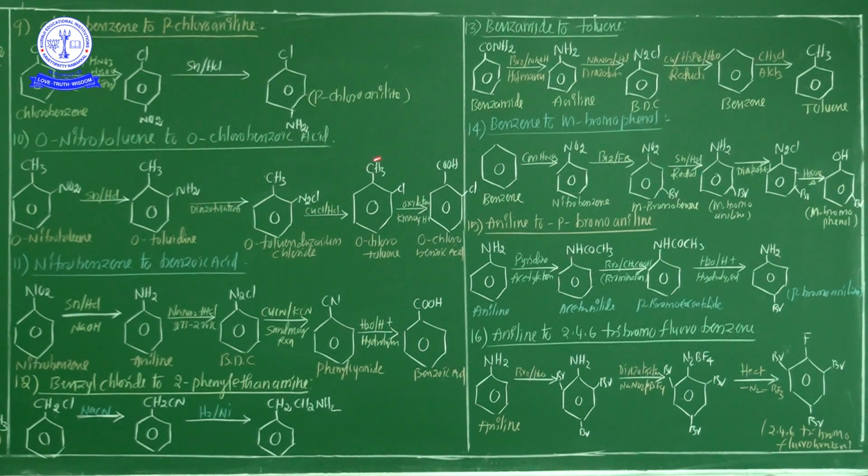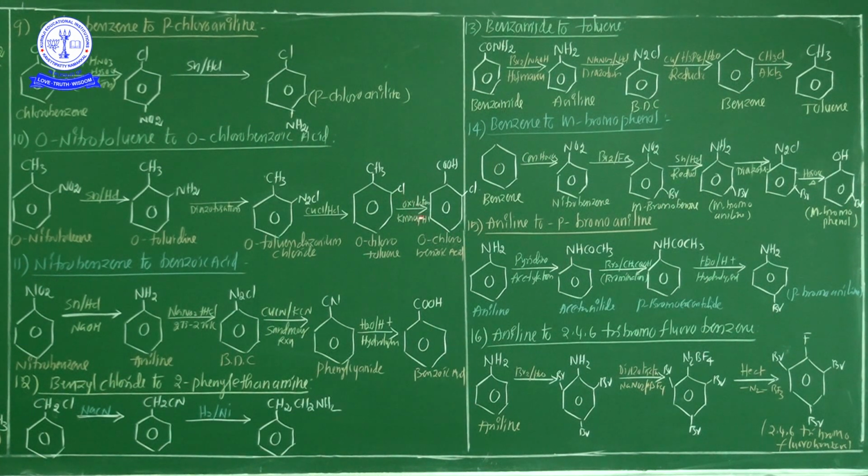Why is it called orthochlorotoluene? The entire compound name is toluene, because methylbenzene is toluene. In the ortho position a chlorine group is present. Which group is eliminated here? This is the most important. From orthotoluene diazonium chloride, whenever treated with copper chloride and HCl, the nitrogen group, N2, is eliminated. So only the chlorine group is present on this benzene ring. So that's why this compound name is, my dear student, orthochlorotoluene. Finally this orthochlorotoluene undergoes the oxidation process.